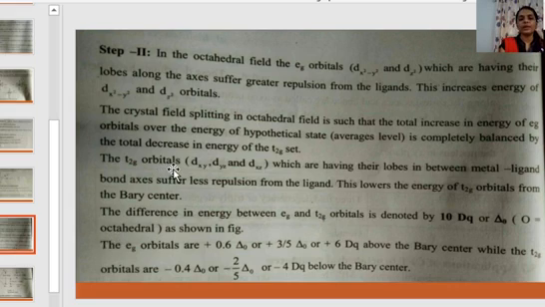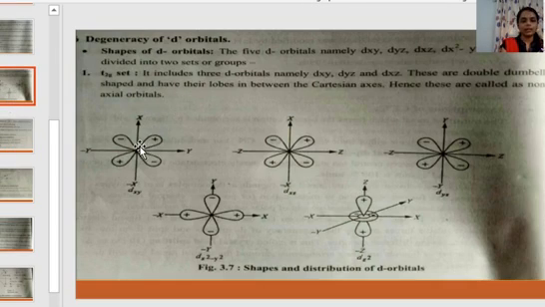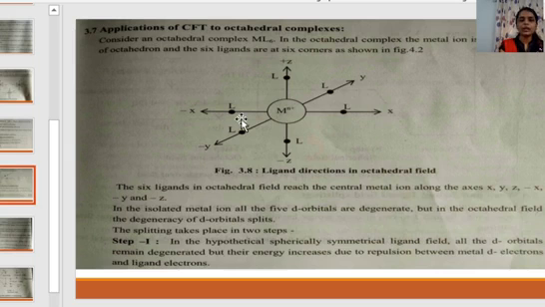The T2g orbitals, which have their lobes in between the metal-ligand bond axes, suffer less repulsion from the ligand. This lowers the energy of the T2g orbitals from the barycenter. We have seen that the orbitals of the T2g state lie in between the axes and not along the axes, due to which they are less affected by the ligands.